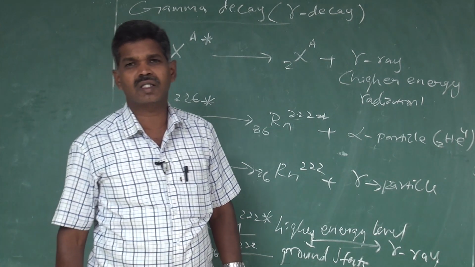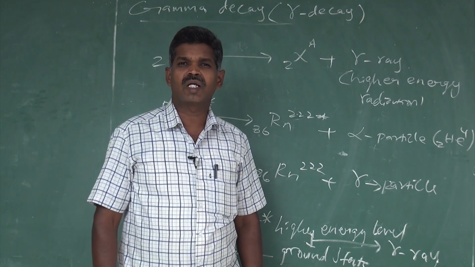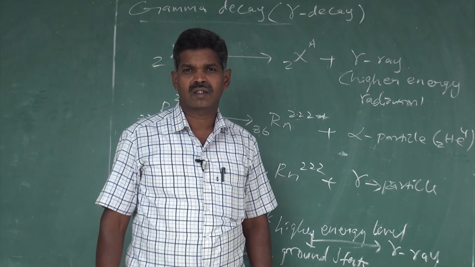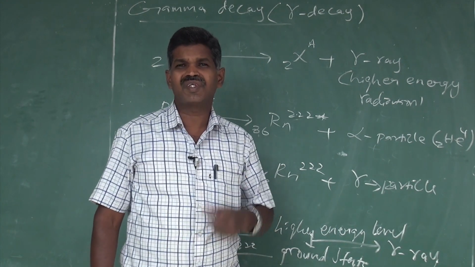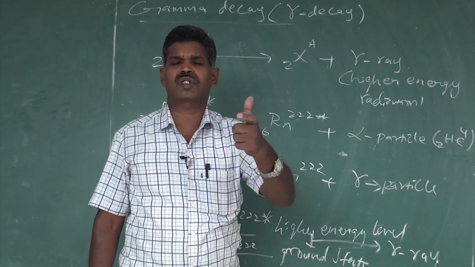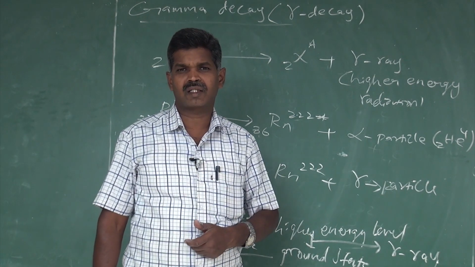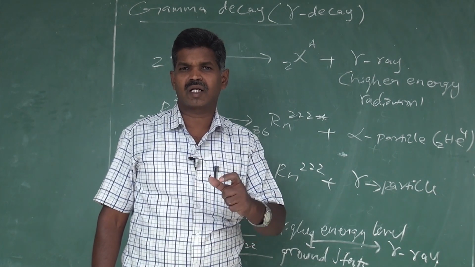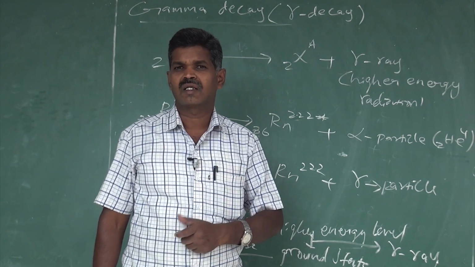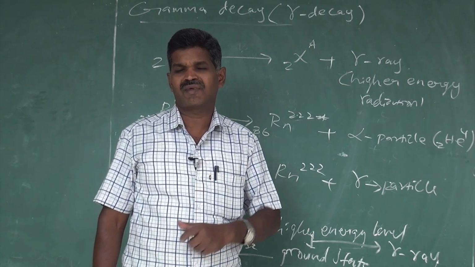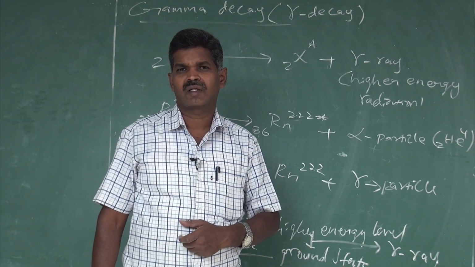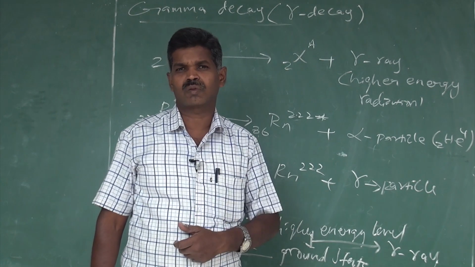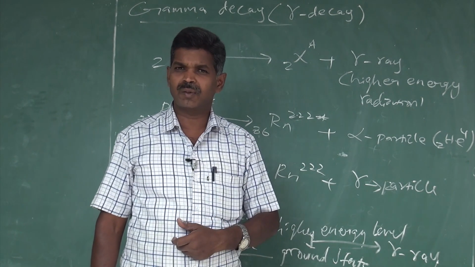Next, we are going to see nuclear reactions. We have two types of nuclear reactions: nuclear fission and fusion. Fission is nothing but heavier elements breaking into two or more lighter nuclei.